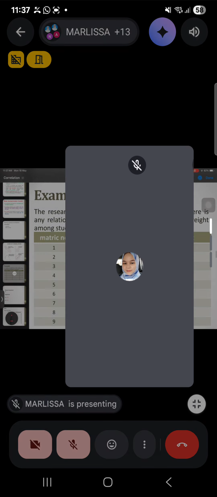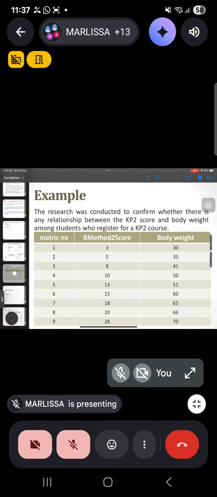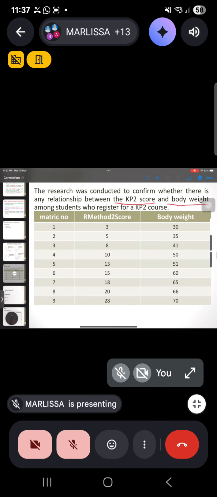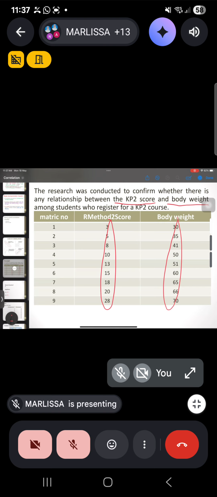This is an example. The research was conducted to confirm whether there is any relationship between KP2 score and body weight among students who register for a KP2 course. So this is the score, and this is the body weight of the student. We want to see whether these variables have a relationship with each other.